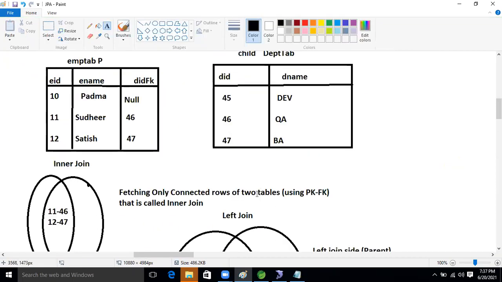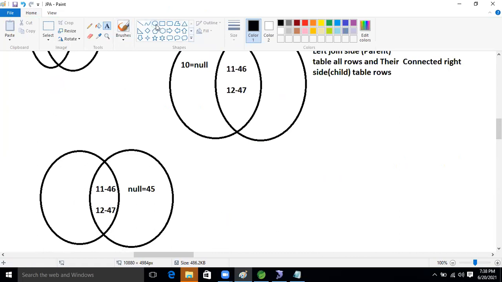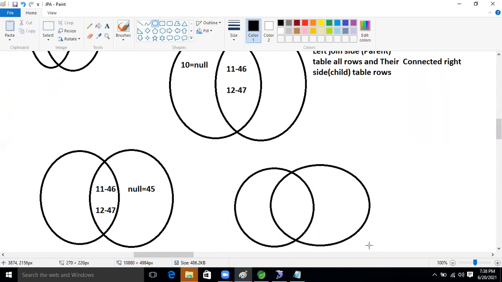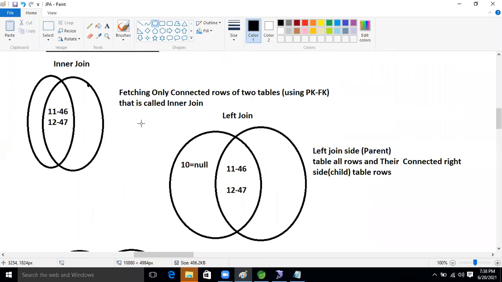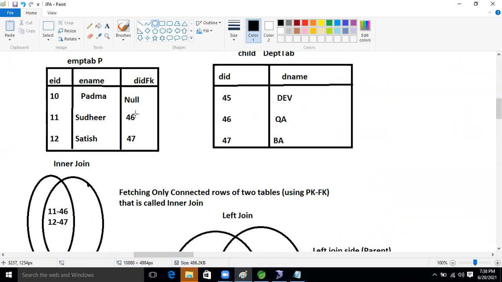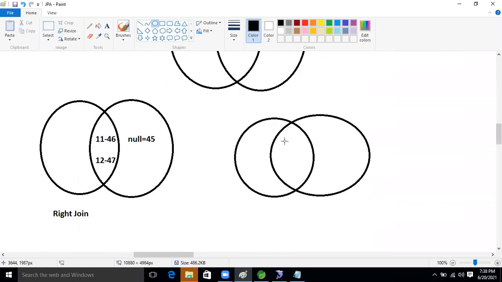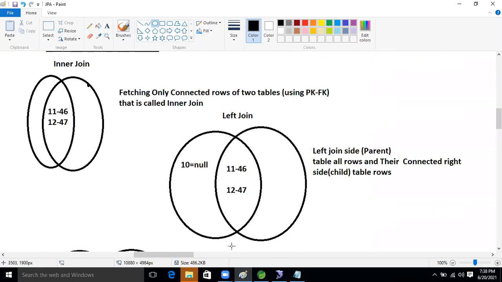Okay, now another one is what? One more is there, right? Full join, a full outer join. Okay, good. These two tables are there, one is the parent and another one is the child. Whenever we fetch the data, we get the connected records as well as the not connected records. That is called a full join, guys.